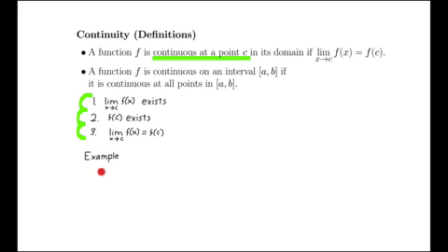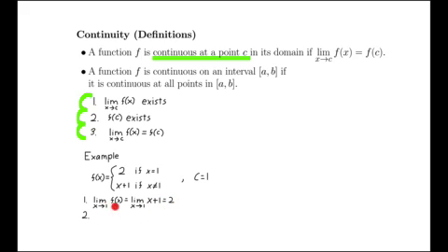Let's try these out on an example. The example will be this piecewise function, and we'll consider it when c equals 1. The first thing is we have to look at the limit as x approaches 1 of f of x. Remember, when we take the limit as x approaches 1, we only consider the values of x not equal to 1. So that means that we take the limit as x approaches 1 of x plus 1. And to do that, we just substitute in 1. 1 plus 1 is equal to 2.